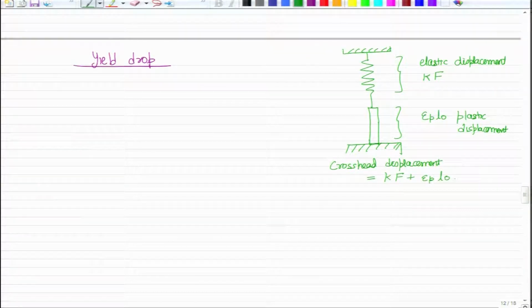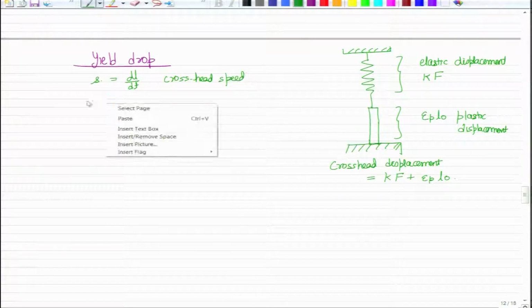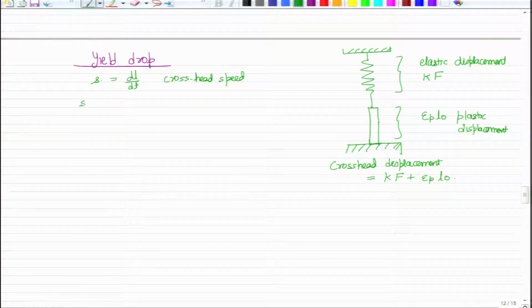Now, here if we say that S, this is the total displacement and S is equal to dl by dt, which is the cross head speed, then we can say that S into time t.